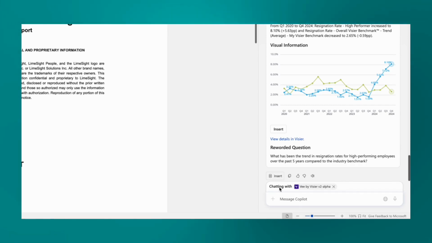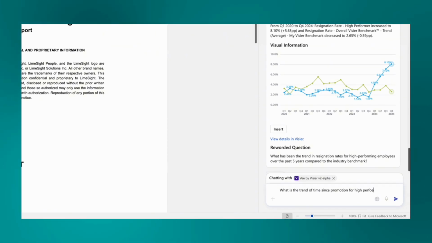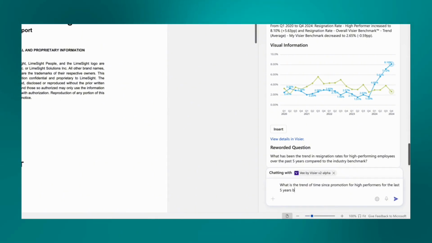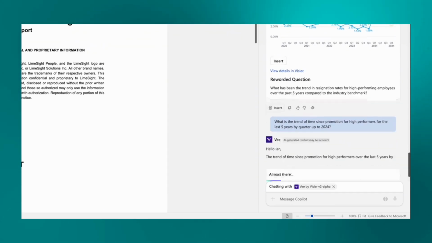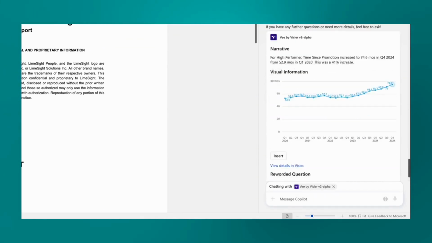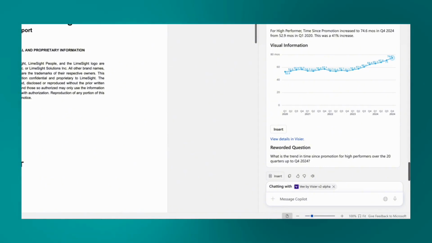Knowing that the company began to severely limit promotions at the end of 2022, it was decided to investigate whether this may be the cause. So, I simply ask V within Copilot, what is the trend of time since promotion for high performers for the last 5 years by quarter up to 2024? As expected, the time since promotion increased once the company began restricting it.